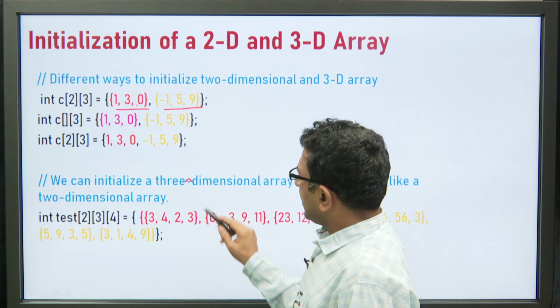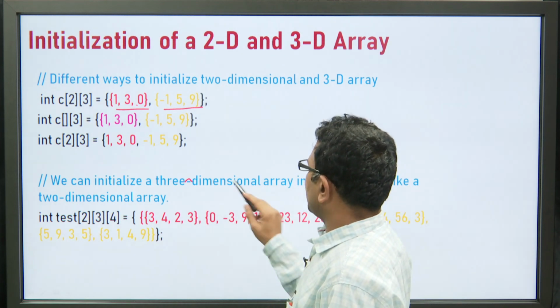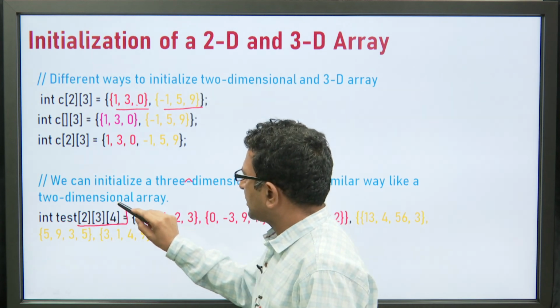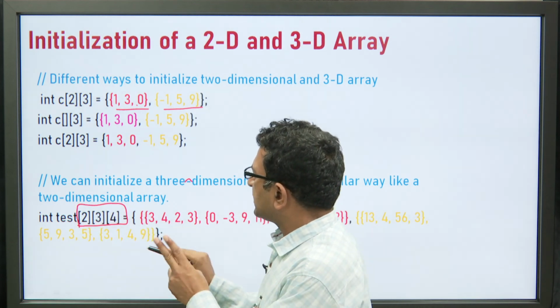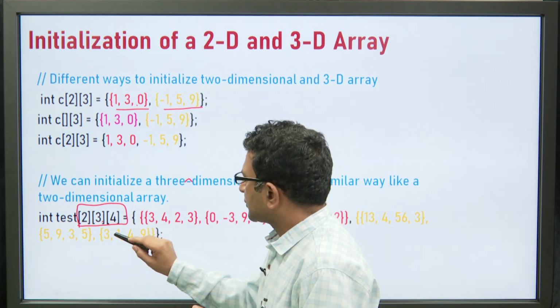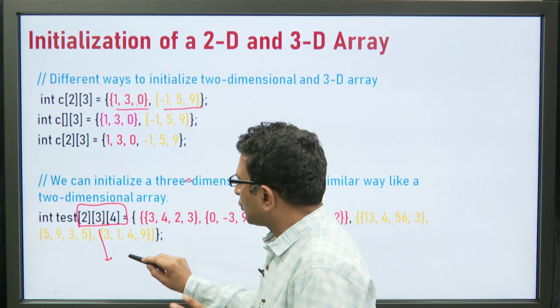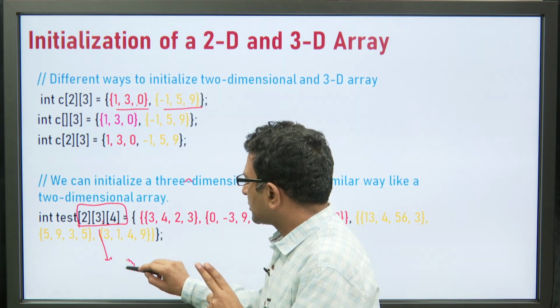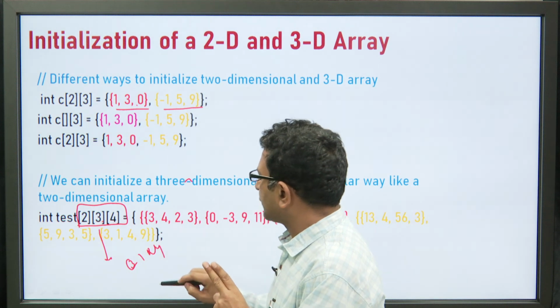Similarly, we can also initialize a 3 dimensional array. Just see here, this can be treated as 2 sets of 2 dimensional arrays whose size is 3 cross 4. So, it can be treated as a set of 2 dimensional arrays whose size is what? 3 cross 4, 3 cross 4.